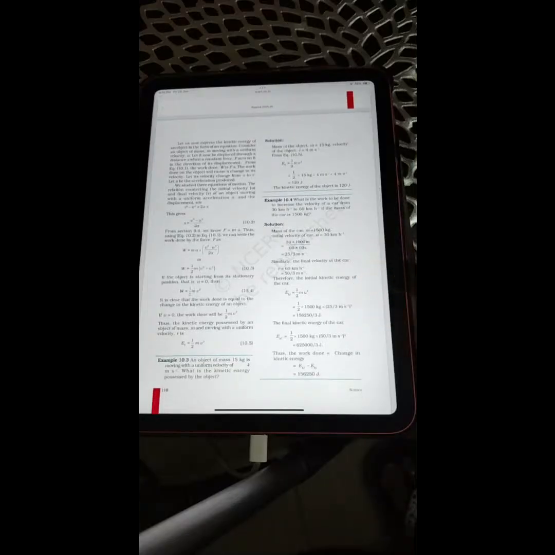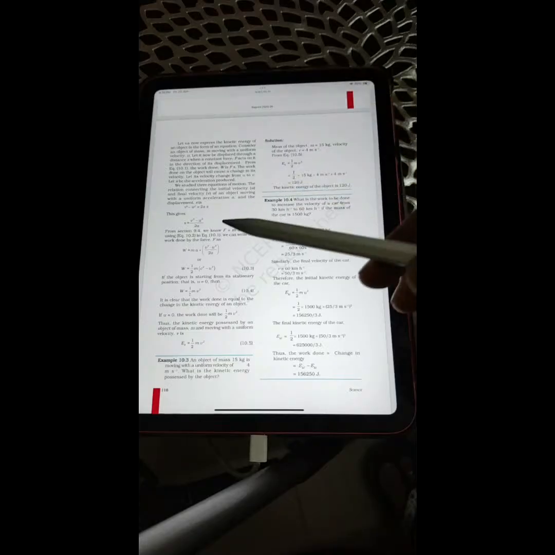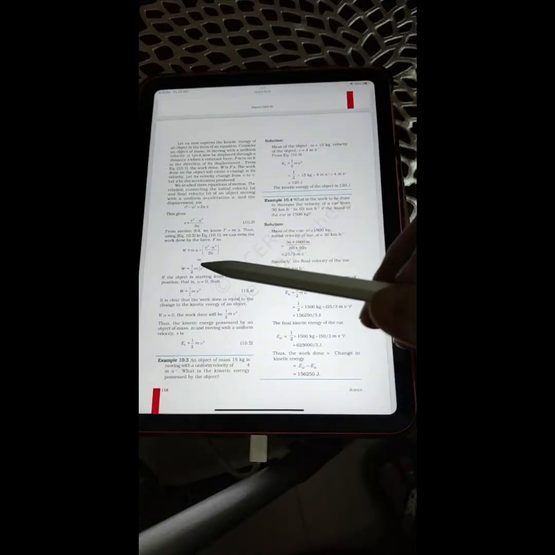It is clear that the work done is equal to the change in the kinetic energy of an object. If u is 0, work done will be half mv square. Thus, kinetic energy possessed by an object of mass m and moving with a uniform velocity v is Ek equals half mv square.